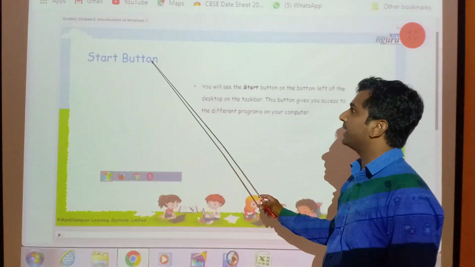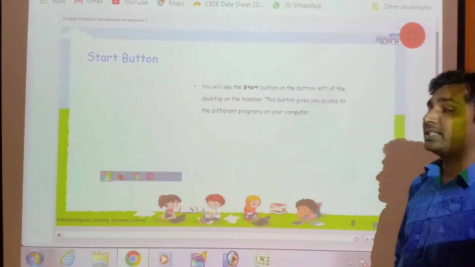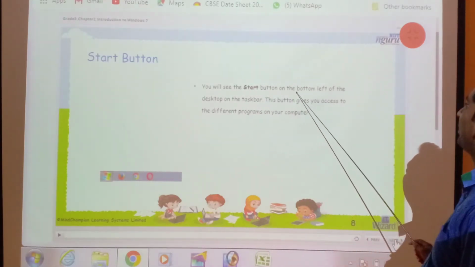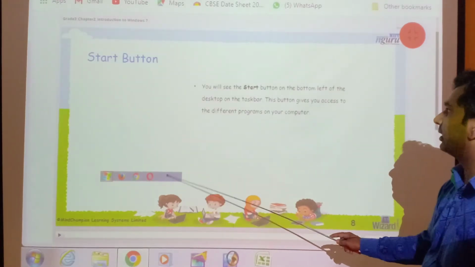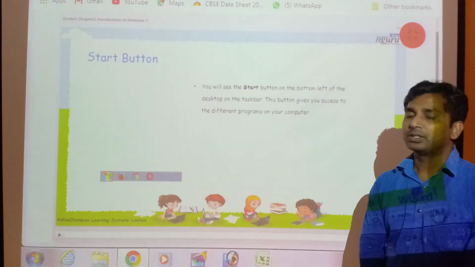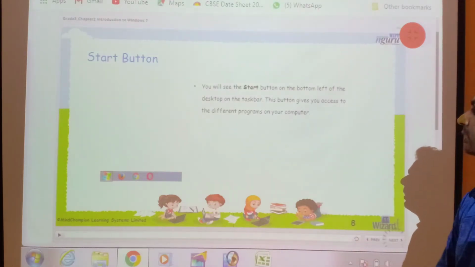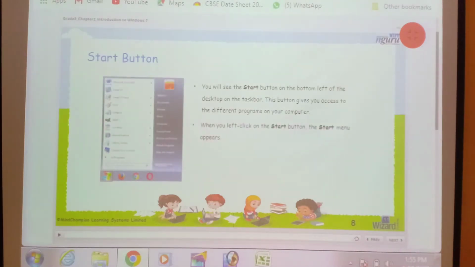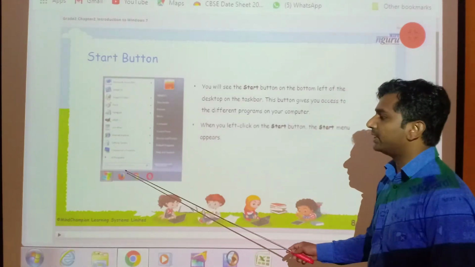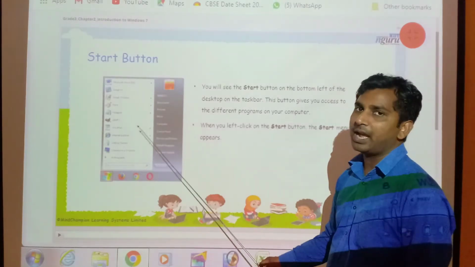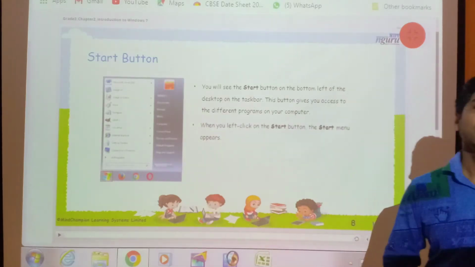Start button. What is start button? You will see the start button on the bottom left of the desktop on the taskbar. This button gives you access to the different programs on your computer. When we left click on start button, the start menu appears. This type of menu appears on the screen.